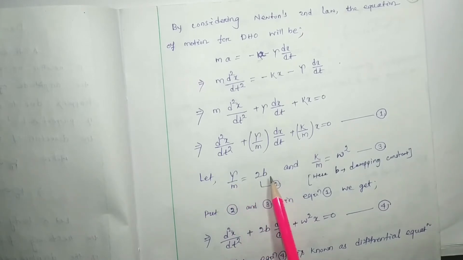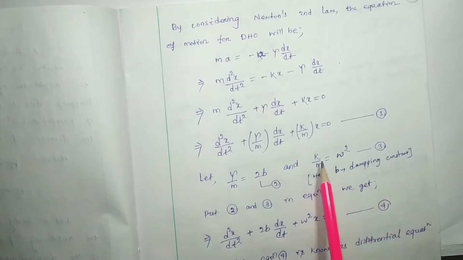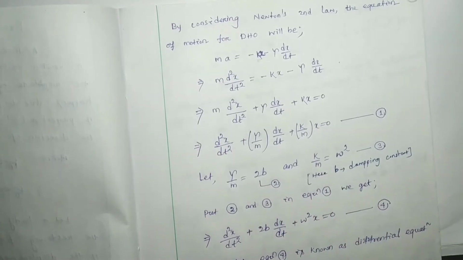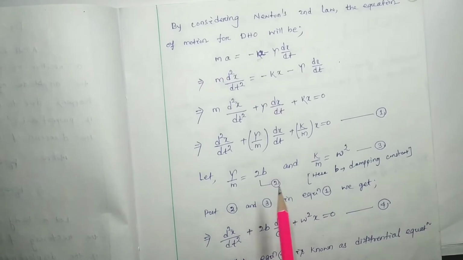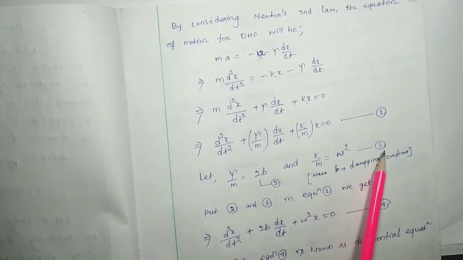K by m is equal to omega square. Here omega is your natural frequency of oscillation, the angular frequency of the oscillation. Let this be equation number 2 and this be equation number 3.